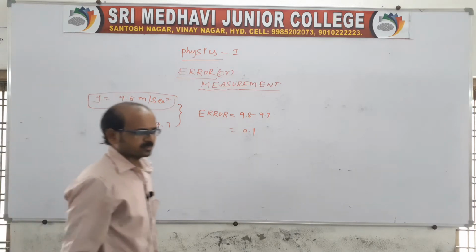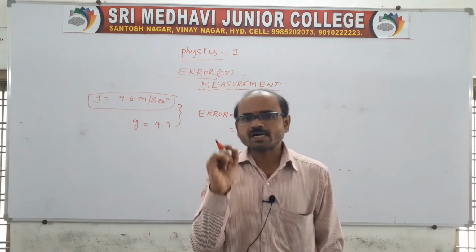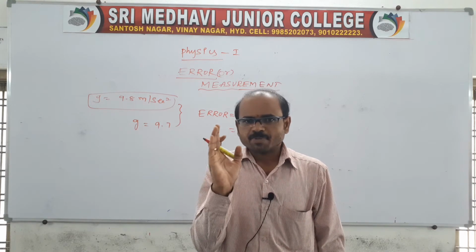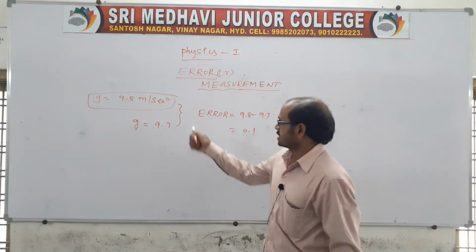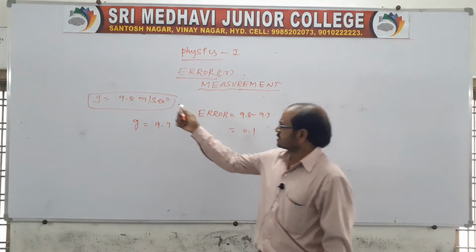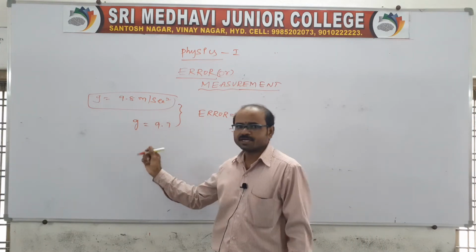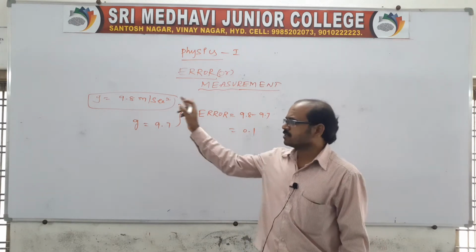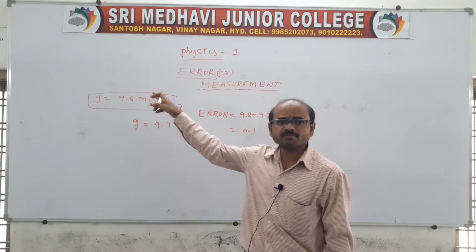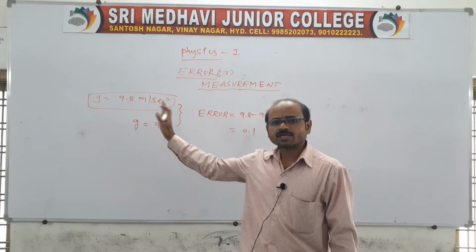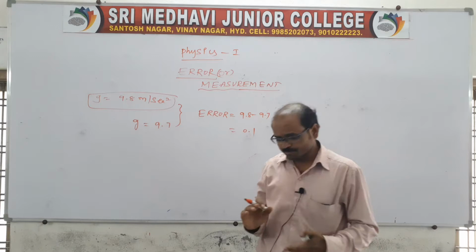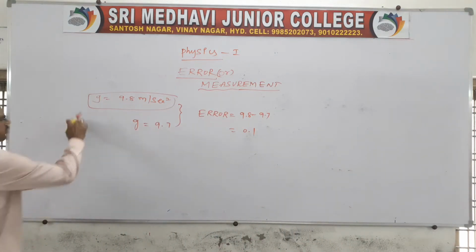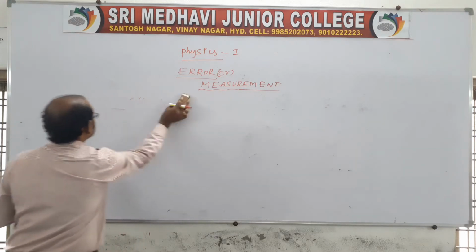That's what you remember. Mistake is a fault in the measurement. Mistake is a fault in the measurement, whereas error is the difference between the standard and the measured value. The difference between the measured and standard value we call error. Mistake and error are completely different. This is very, very important, right? So we'll go for the next one.